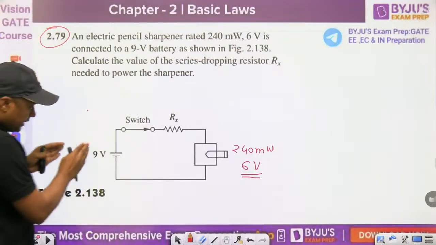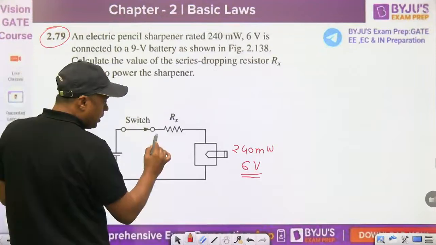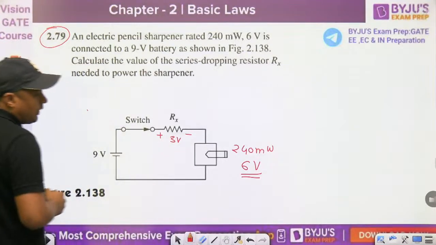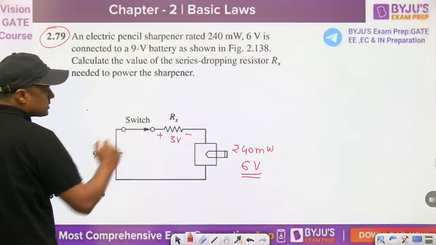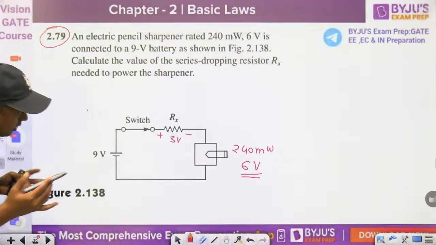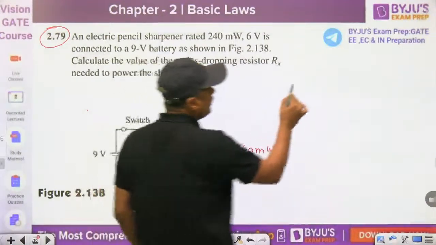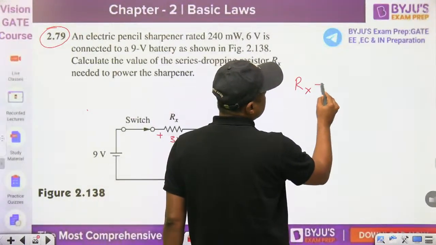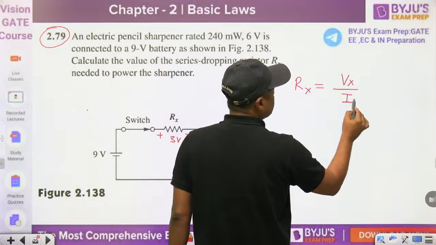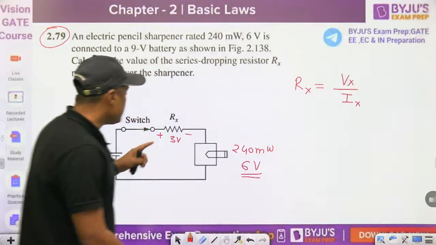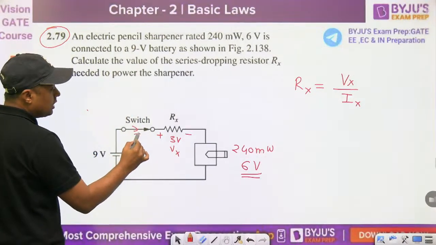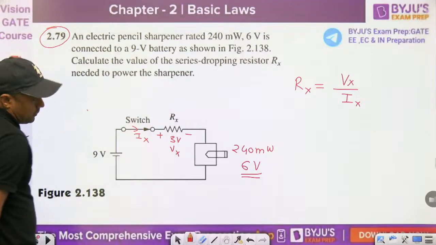Now, here it is 9 volt, here it is 6 volt. So what should be the voltage across the Rx? 3 volt. Now you have the voltage 9, this is 3 plus 6. Then, if you want to find the value of Rx, in a number of cases you have to find the value of the unknown resistor. Always remember, voltage across that upon current through that resistor. Voltage across that is 3 volt, this is Vx, and then the current through the resistor, then you can find the value.